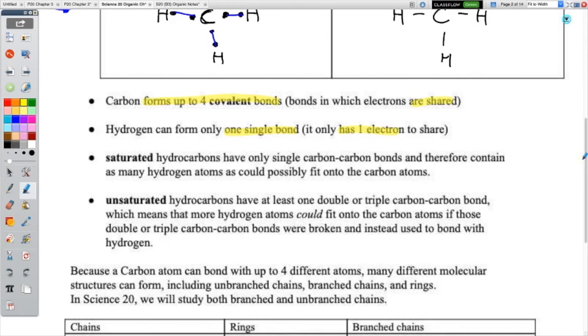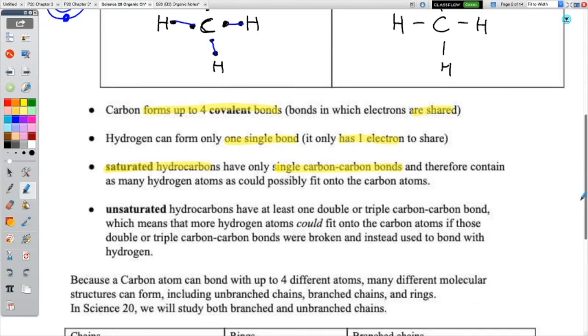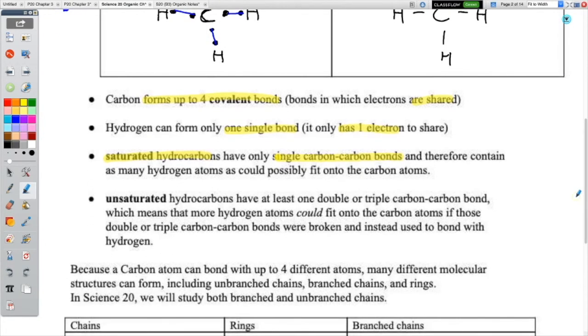Now, here's an important idea: the idea of saturated hydrocarbons versus unsaturated hydrocarbons. A saturated hydrocarbon has only single carbon-to-carbon bonds. So every carbon will only be bonded once to another carbon, as opposed to twice or 3 times to another carbon. This means that the maximum number of hydrogen atoms that could possibly fit on there are going to be used, because they're going to fill in to make every carbon happy. Hydrogens are going to fill in the gaps where the carbons are looking to share more electrons. So it contains as many hydrogen atoms as could possibly fit.